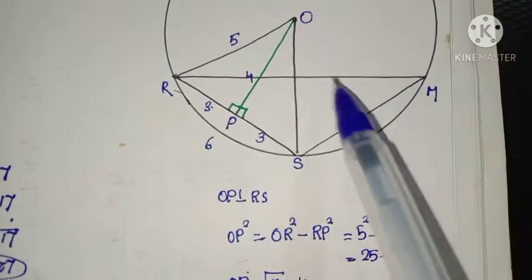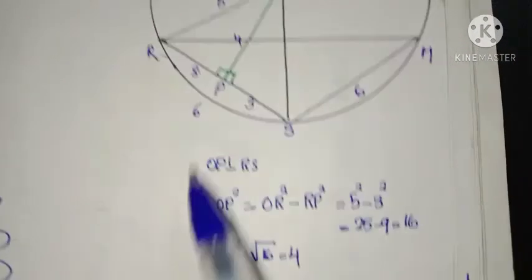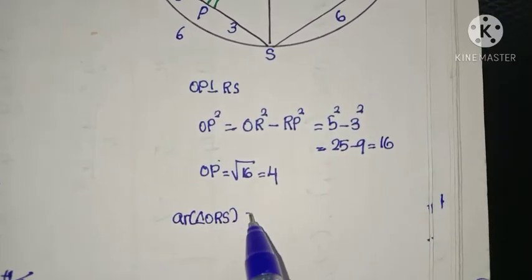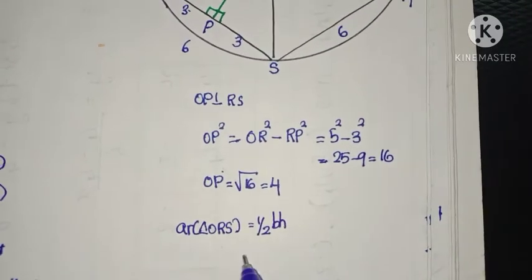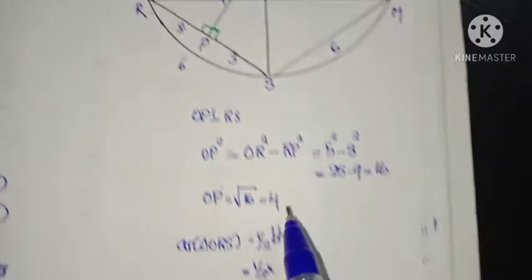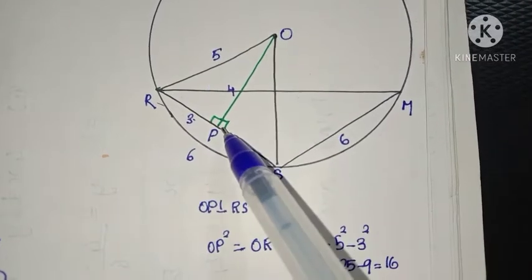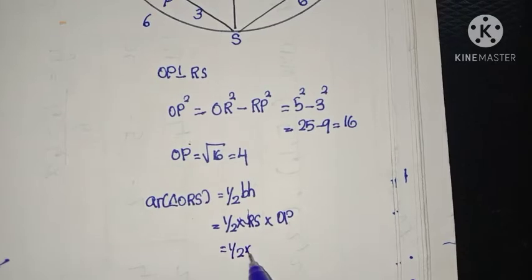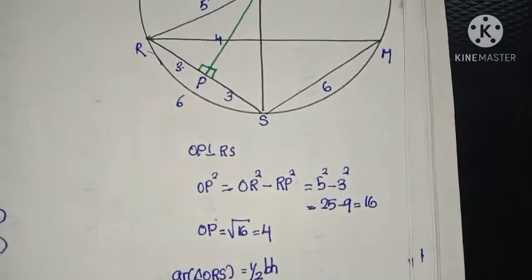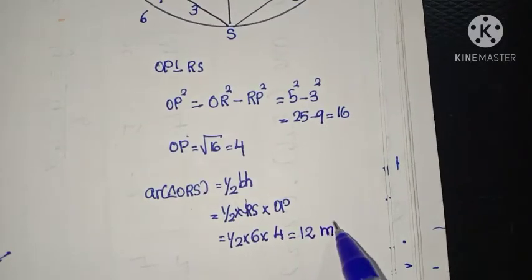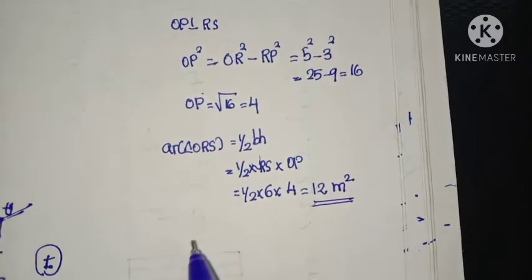Now find the area of the triangle ORS. Area of triangle ORS using the formula half into base into height. It is half into, let us take the base as RS, and height is the perpendicular distance to the base, that is OP. So half into RS is 6, OP is 4. So it is 2 and 4 can be cancelled. 6 into 2, 12 meters square.